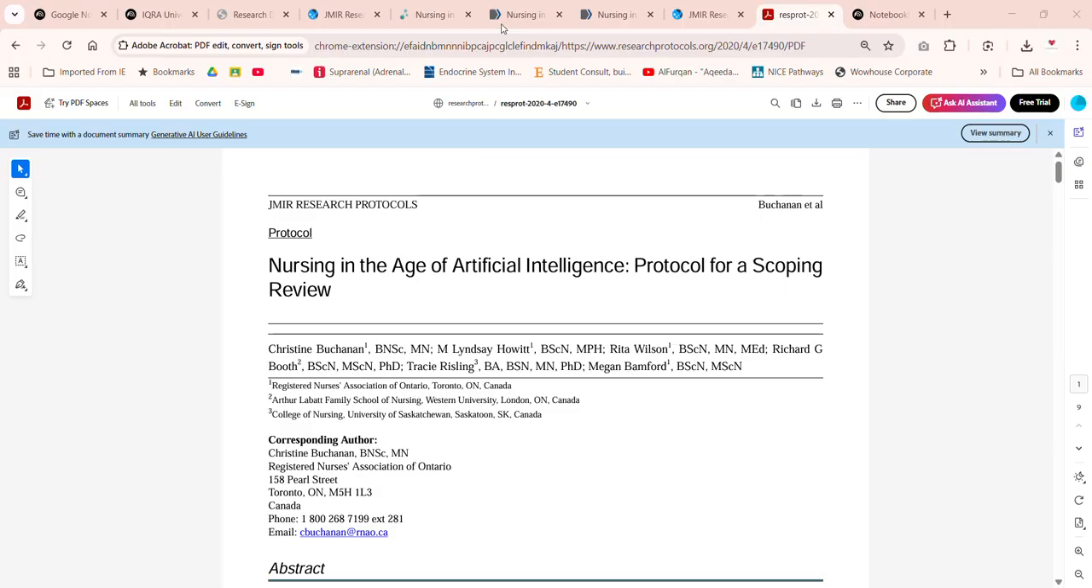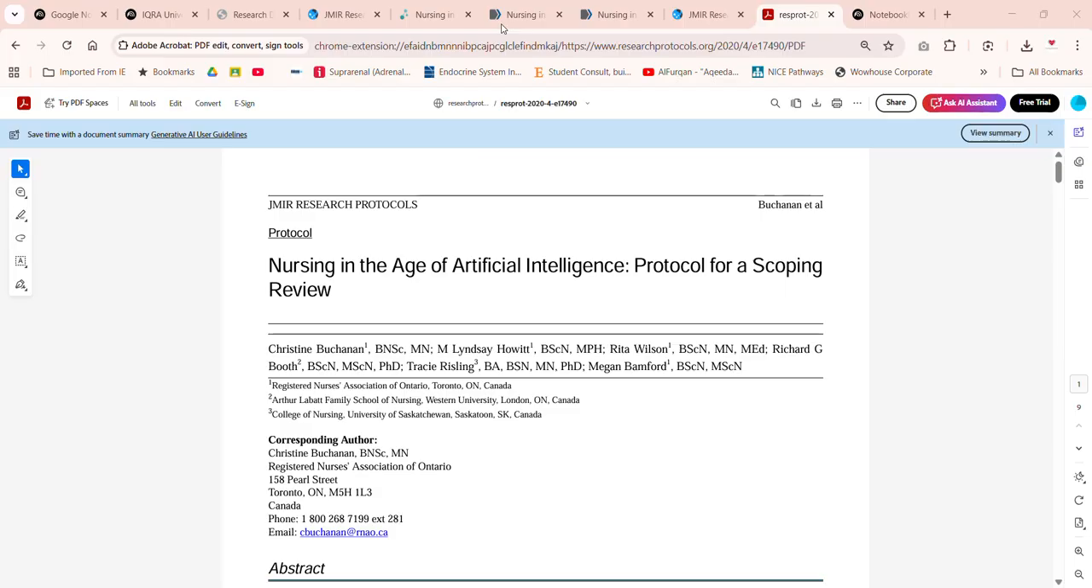As my area of interest is artificial intelligence in nursing, I found a research protocol which was published in 2019, and the title was Nursing in the Age of Artificial Intelligence: Protocol for the Scoping Review. It grabbed my attention because ChatGPT was launched in November 2022 and this was published in 2019. So I wanted to see the thought process and the mindset of authors at that time.